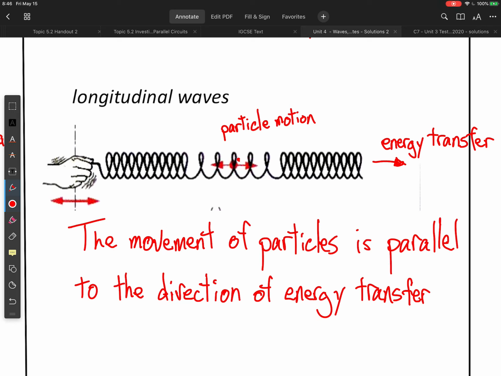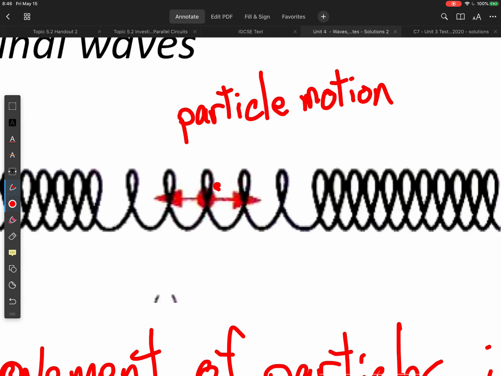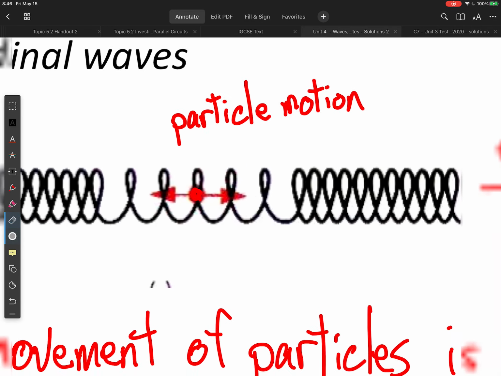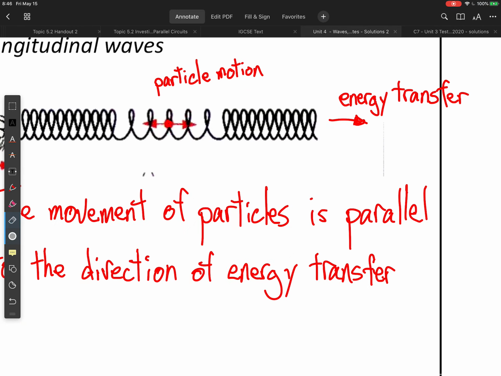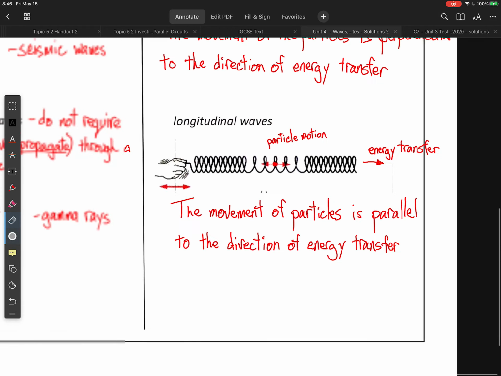Then we come to longitudinal waves, and in a longitudinal wave, the movement of particles is parallel to the direction of energy transfer. So in this case, when we look at our particle, it is just going to move horizontally, and the direction of energy transfer is also horizontal.